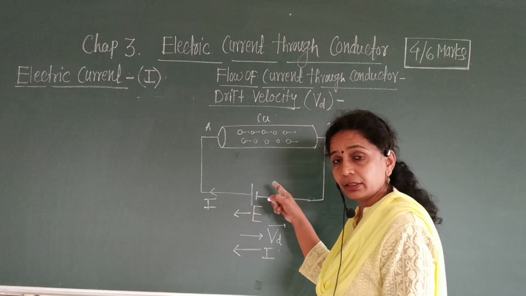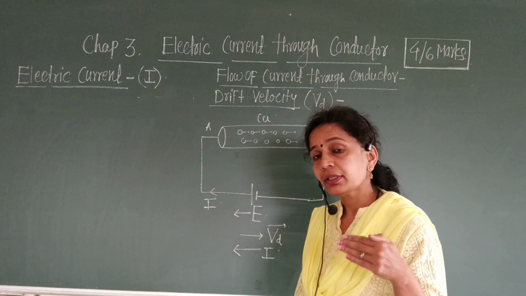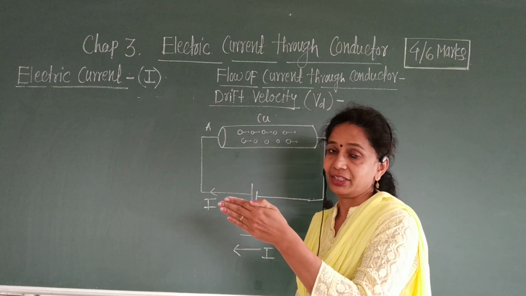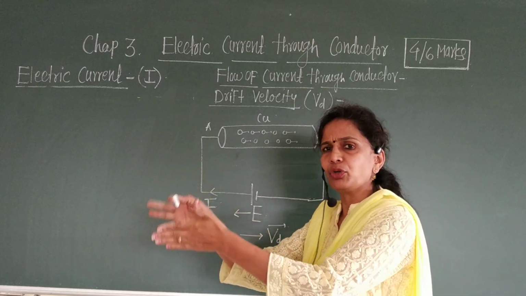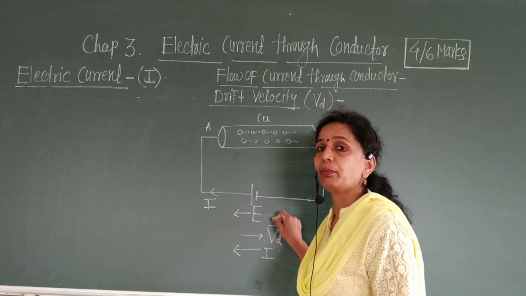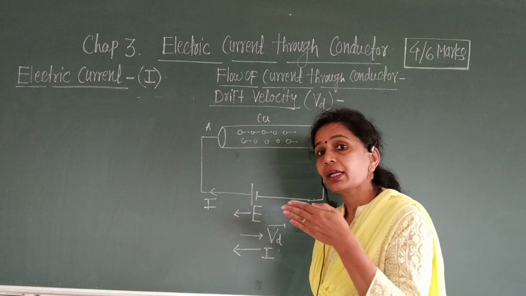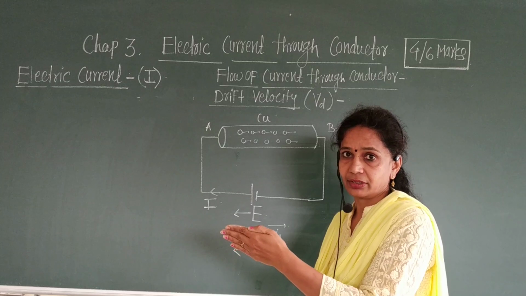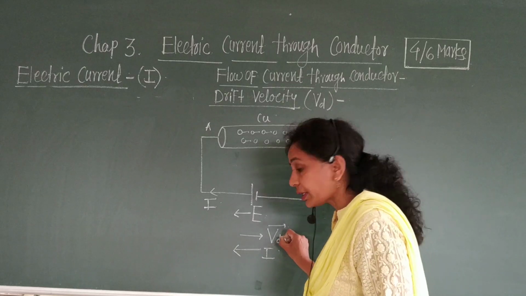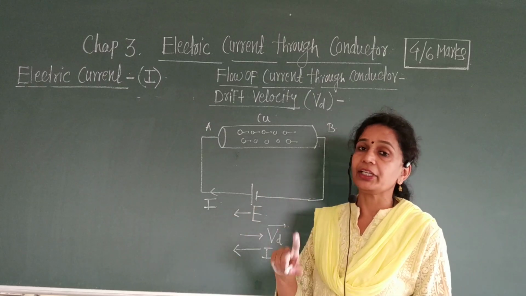When we apply the electric field to this conductor, then what happens? Then these electrons tend to drift in a particular direction. It is the important point. की जे पहिल्यांदा रॅन्डम मोशनमध्ये इलेक्ट्रॉन्स होते, फ्री इलेक्ट्रॉन्स होते, ते ज्यावेळेस तुम्ही इलेक्ट्रिक फील्ड ही अप्लाय करतात, then these electrons tend to drift in a particular direction. Okay, and therefore that electron has a drift velocity which is represented by Vd. V for velocity and D for drift.